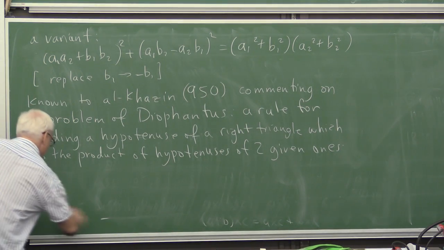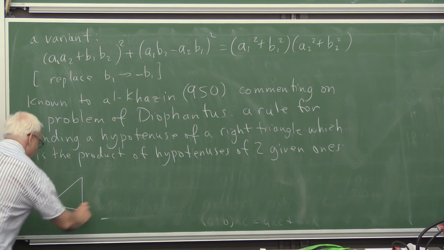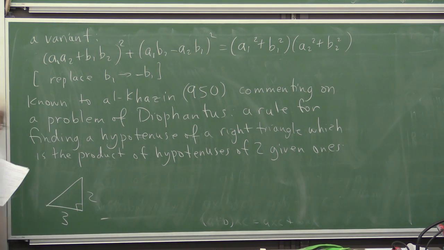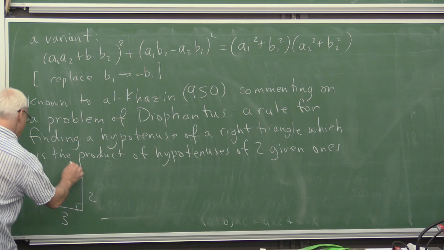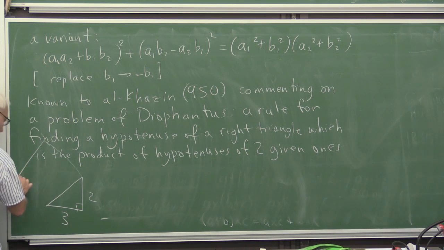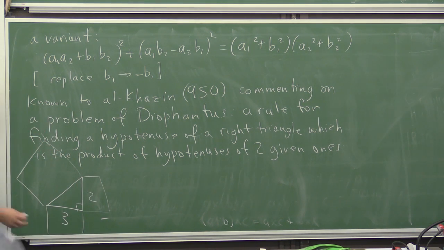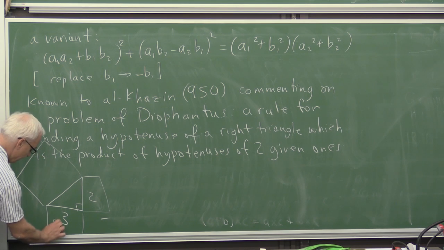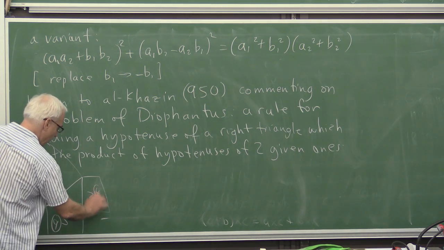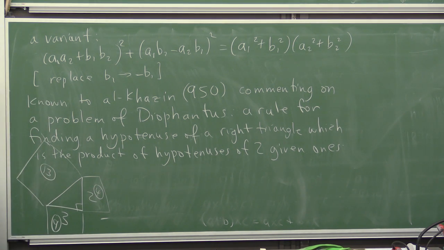So for example, if we have a triangle, say with sides 3 and 2, then the ancient Greeks thought about the areas on the three sides. Pythagoras' theorem, as we've talked about before, had an interpretation in terms of areas. So if this is length 3, then this area will be 9, and this area will be 4, and so this area here is 13.